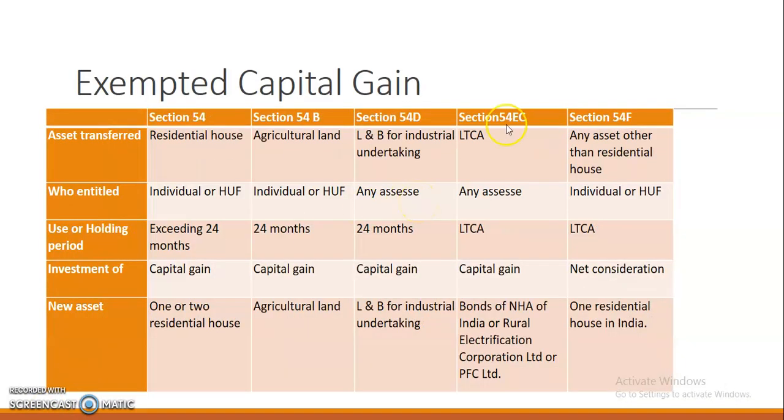Then section 54EC, the asset transferred will be a long-term capital asset. It is also applicable to all assessees. The period of holding is 36 months, that is long-term capital asset. Investment of capital gain: the amount from the transfer is utilized for bonds of NHAI, Rural Electrification Corporation Limited or PFC Limited.